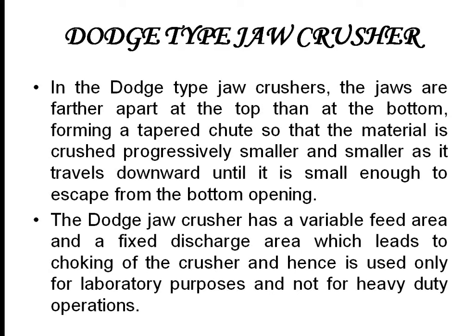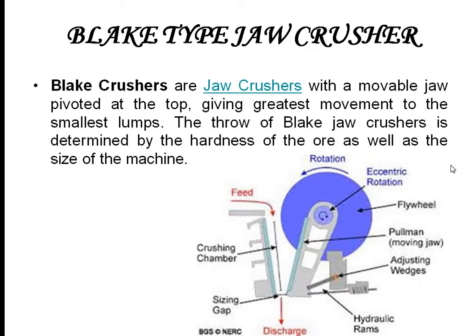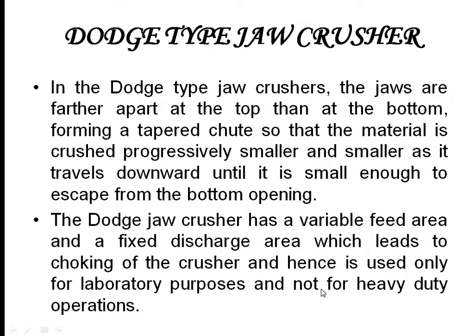The jaw crusher has a variable feed area and a fixed discharge area. So this area will vary, and this area will be a fixed one. And this leads to the choking of the crusher.